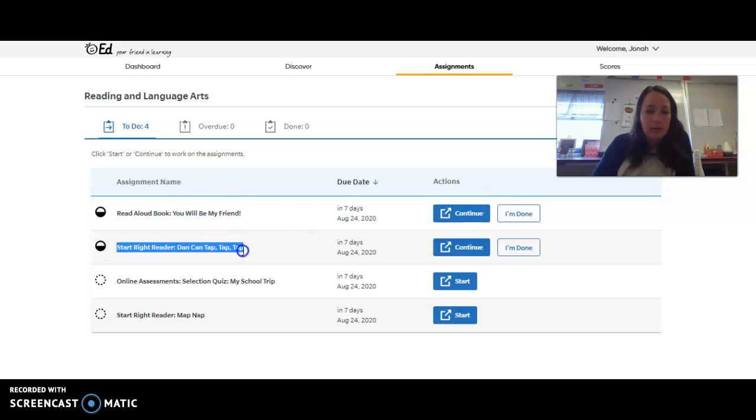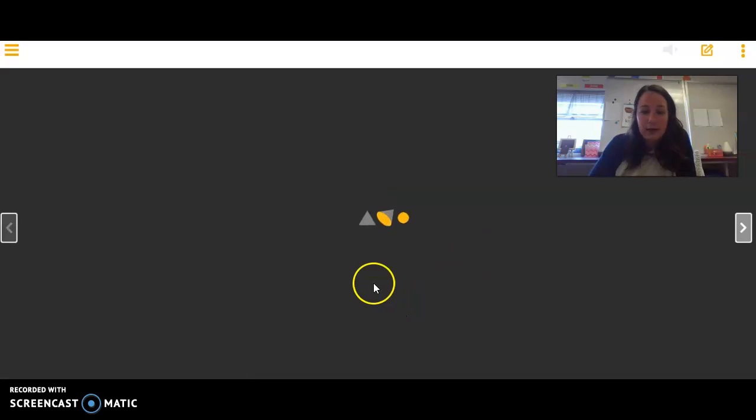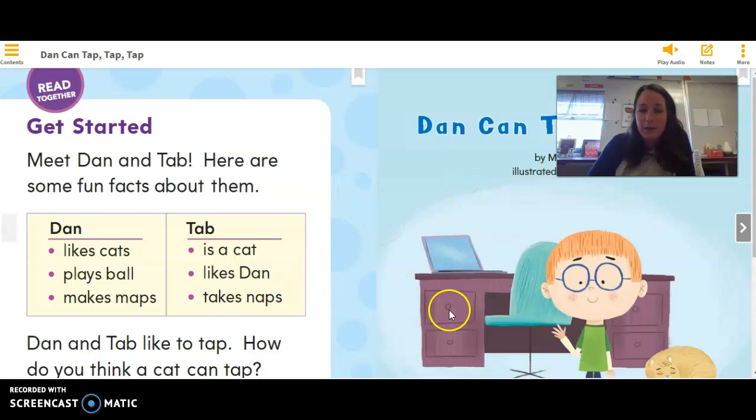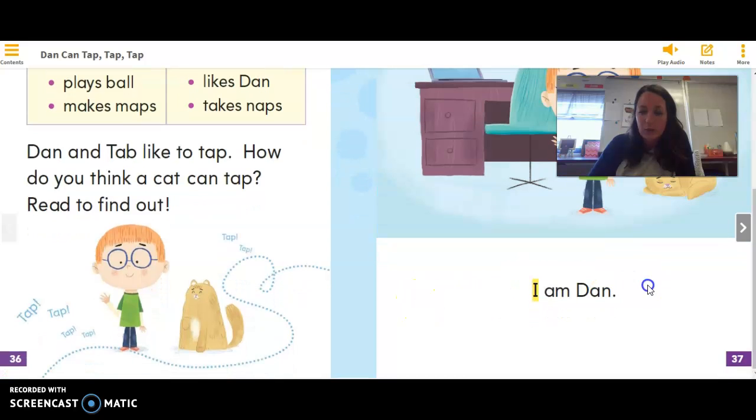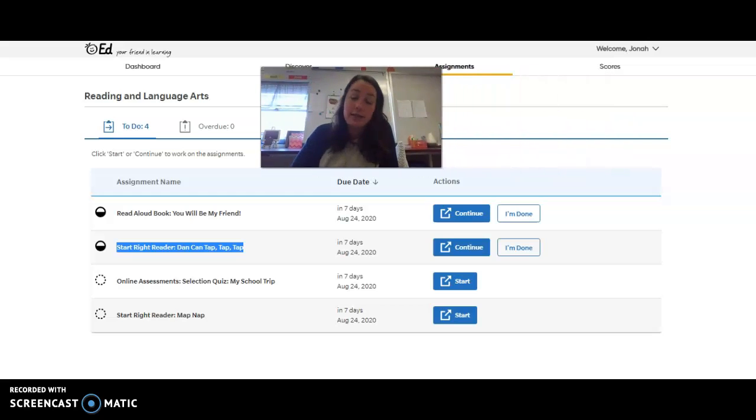Okay, the next assignment, Start Right Reader. Continue this. Okay, it'll pull up an easy reader, a decodable text, okay? Read through that. Don't forget to click I'm done when you're completely finished with the book. Okay, this is going to help us because next week, we're going to have an assessment that you all need to take. It's very important for you all to take this assessment next week when we assign it. So get on here, play around, do the assigned tasks.